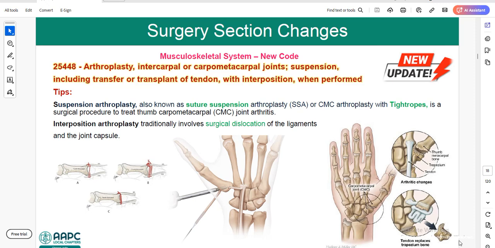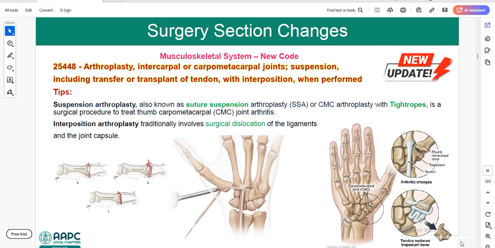So we have two types of arthroplasty: suspension arthroplasty as well as interposition arthroplasty. Suspension arthroplasty, otherwise you can call it suture suspension arthroplasty. You can see it as SSA in the operative report, or CMC arthroplasty with tightrope, is a surgical procedure to treat thumb carpometacarpal joint arthritis. Most of the time the patient will undergo this procedure for joint arthritis of the carpometacarpal joints.